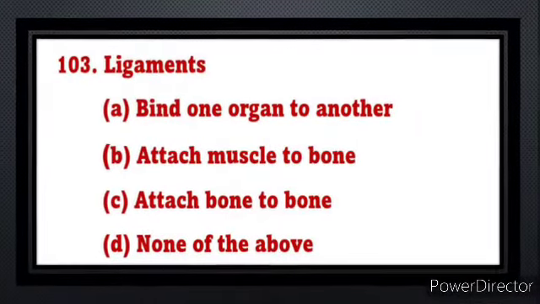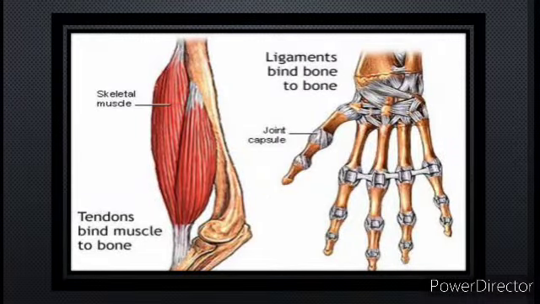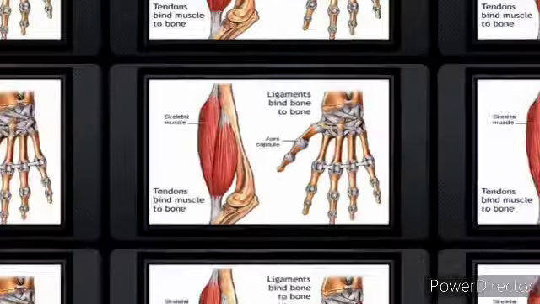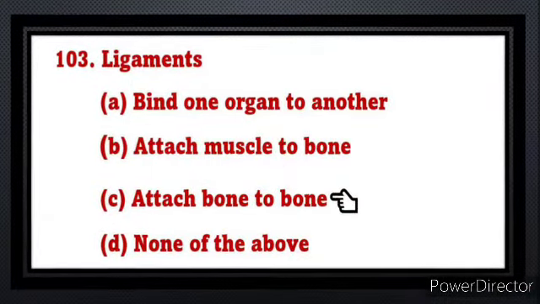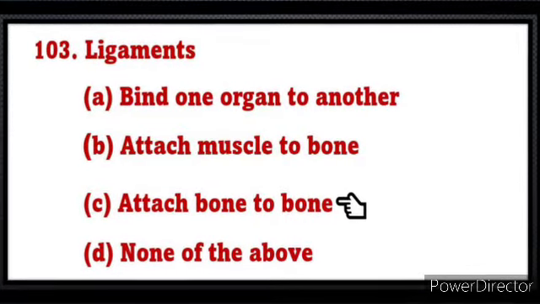Question number 103. Ligaments. What is a ligament? A ligament is a fibrous connective tissue which attaches bone to bone. Tendon is muscle to bone, ligament is bone to bone. This ligament usually serves to hold structures together and keep them stable. It gives your joints support and limits their movement. You have ligaments around your knees, ankles, elbows, shoulders and other joints. So, a ligament is nothing but a fibrous connective tissue which attaches bone to bone. Among the answers, the right answer is option C, attach bone to bone.